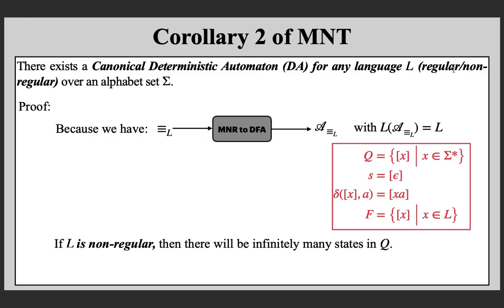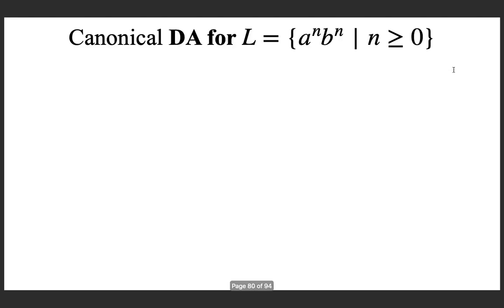So this is a nice application of the Myhill-Nerode theorem. It tells you that for any language, you are getting a deterministic automaton for that language. If it is regular, you will get a finite state automaton, otherwise you will get a deterministic infinite state automaton. You can look at an example. You know that this is a non-regular language, and I will give you a deterministic automaton that I obtained using the MN theorem.